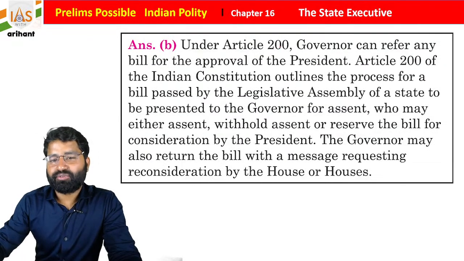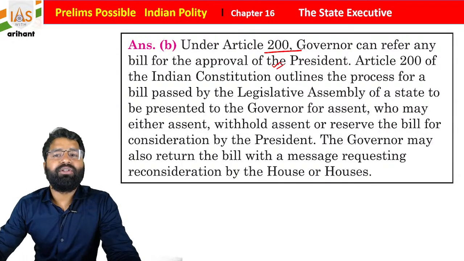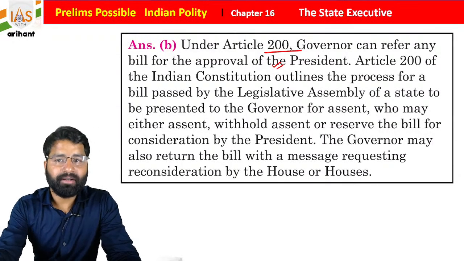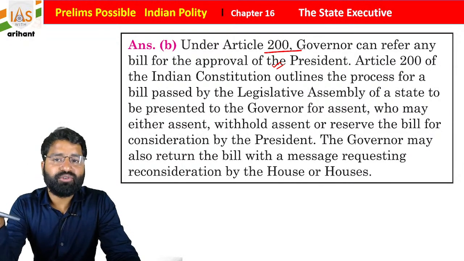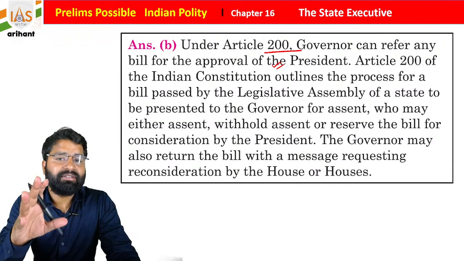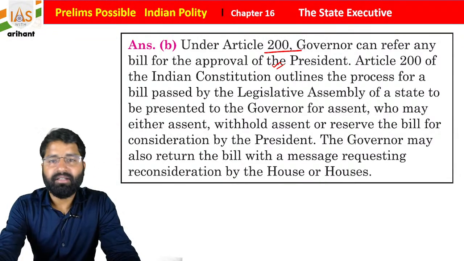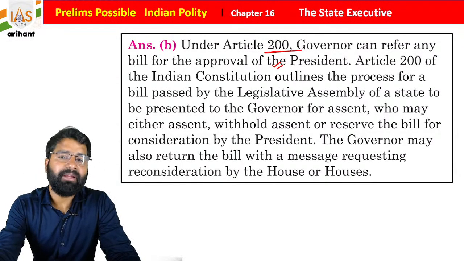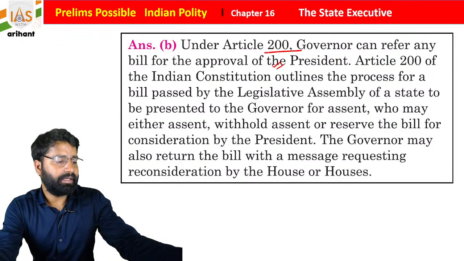Okay, so we already discussed these things. He can withhold a bill for the president's reconsideration. Once the bill is withheld by the governor, now the whole matter is over to the President of India. He can give his assent or he may delay this assent, students. Okay, getting it? Simple, just remember it.